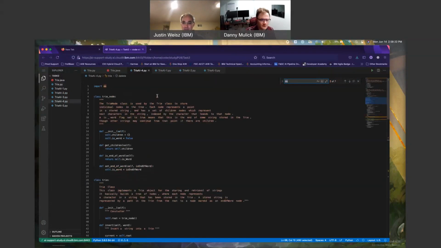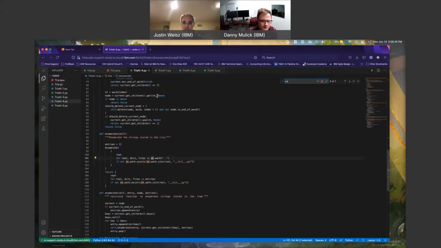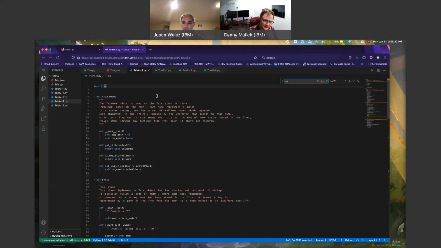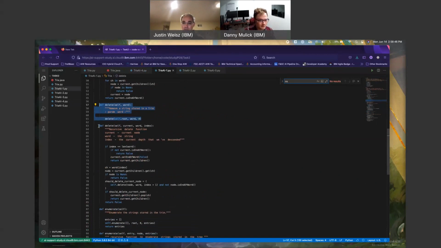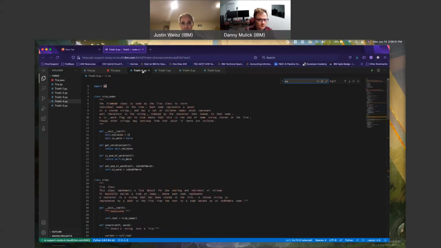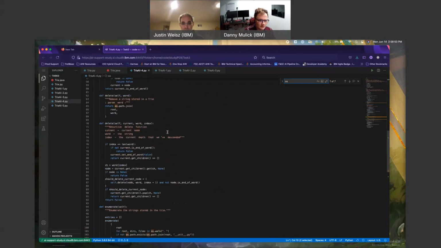What other reasons is OS used in this? For root, dirs, files in os.walk. If not os.path.exists, this enumerate makes no sense to me as to why I actually need OS here, which could just be for that run of the AI. Maybe they just liked using the OS path, potentially. I actually have this here. What was it here? Delete self.current.